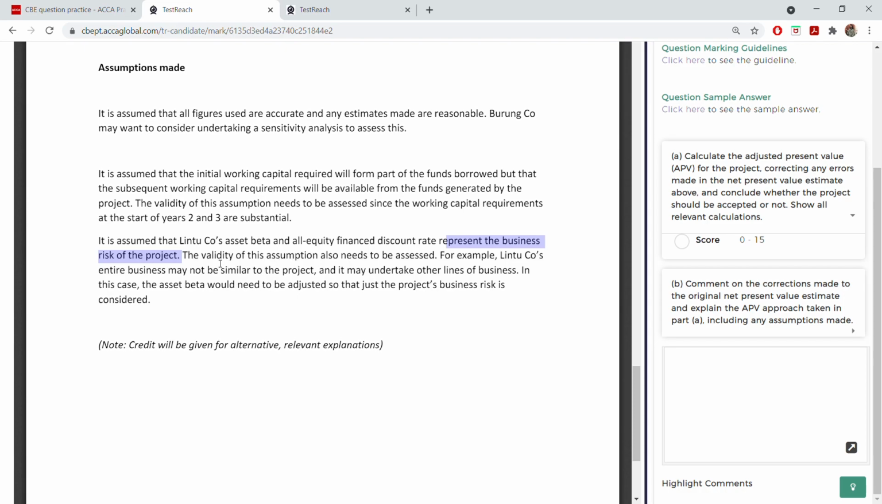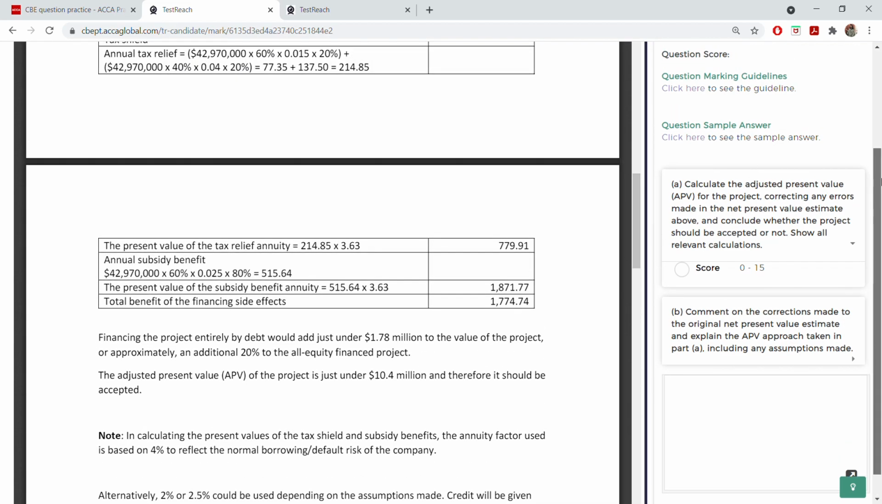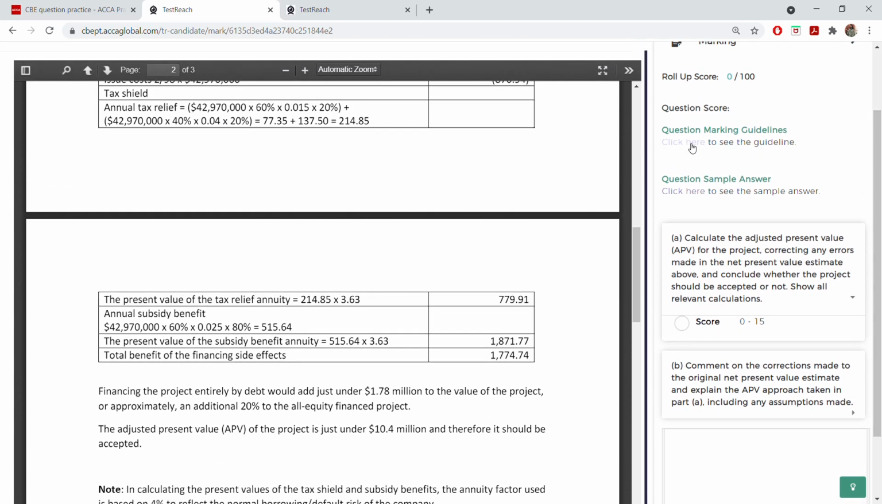So the validity of this assumption also needs to be assessed. I've told you, whenever an assumption is there, you have to write this. So for example, Linto's entire business may not be similar to the project. Correct, right? They might include other lines of business also, because you have used their asset beta. So these are some assumptions that you have used. So in this case, asset beta has to be adjusted so that other project business risk is also considered. So that's it, guys. If you want, you can see the guideline here.